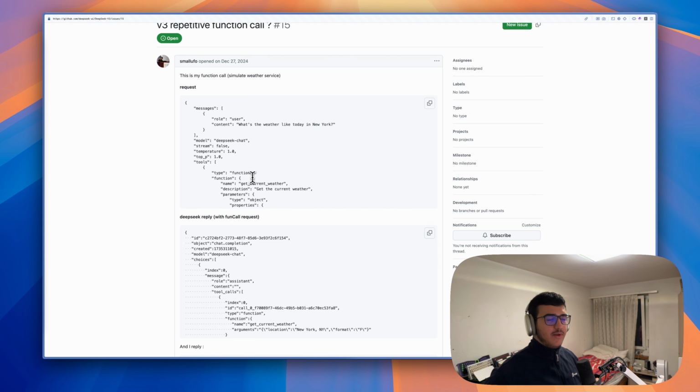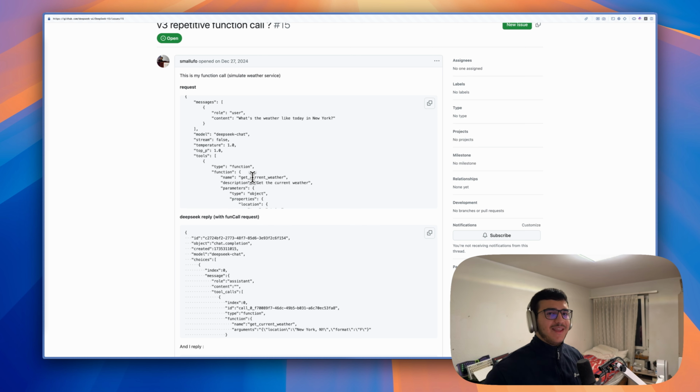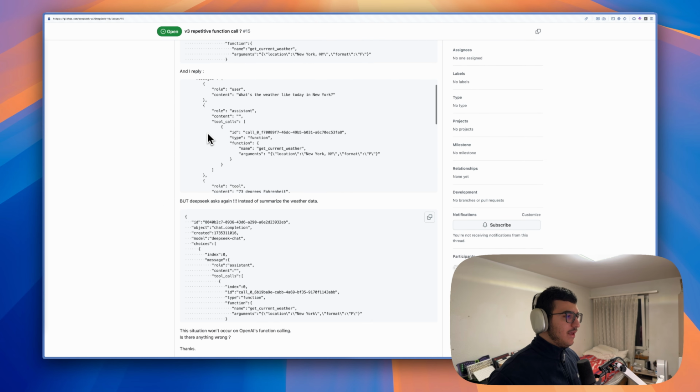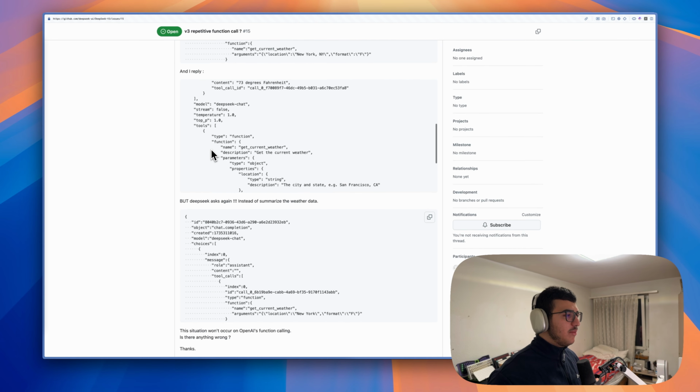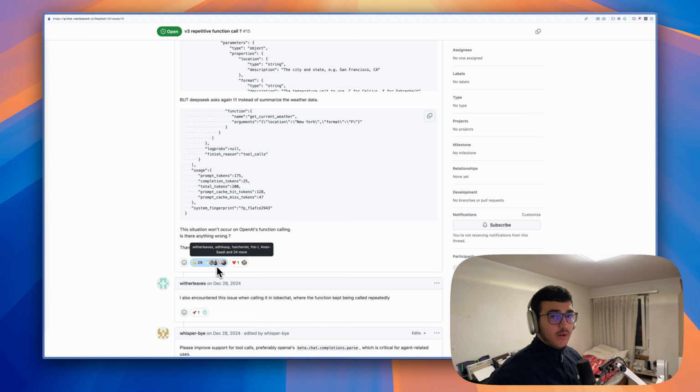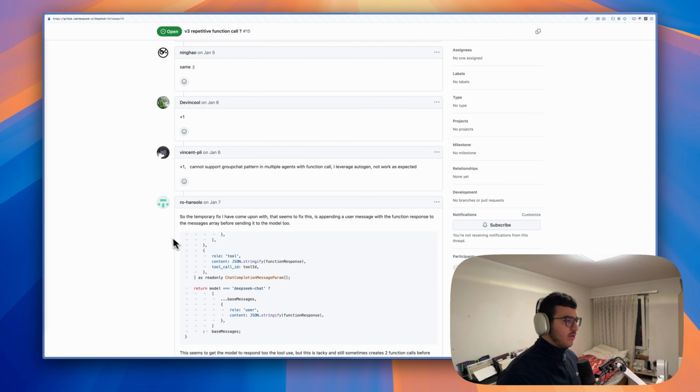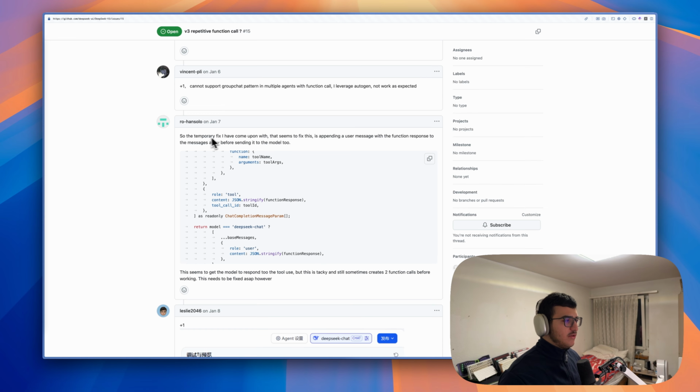So for example, if I ask what's the weather like today in New York, the AI chat would respond, today the weather is da da da da da, not just in a data format. But here you can see it calls the tool multiple times for no reason. And a lot of people have been experiencing this issue. It wasn't just me. So I kept scrolling, and I found this temporary fix. So let me read this out to you.